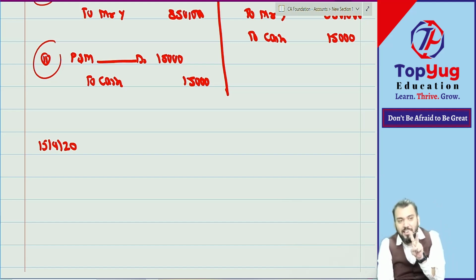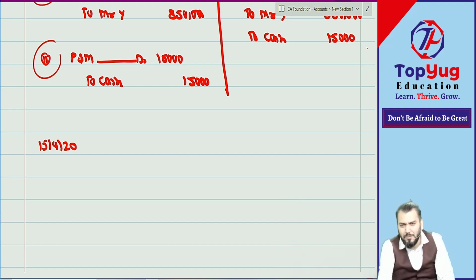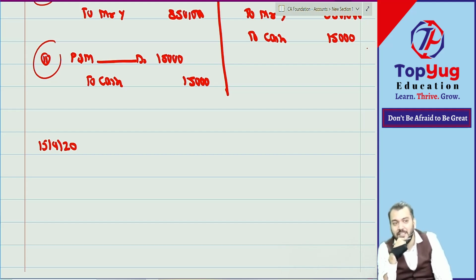My question to you all, about the additional discount: everyone apply common sense. Every time I will not be with you. We have common sense. This additional 5% discount will be applied on 8 lakh 65 or 8 lakh 50? How many are saying 8 lakh 50? How many are saying 8 lakh 65? 8 lakh 50 is correct.